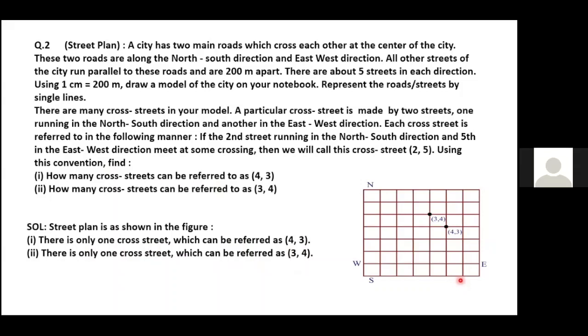Any doubt, children? No, ma'am. They are asking how many cross streets can be referred to as 4,3, and how many cross streets can be referred to as 3,4. We are getting only one cross street for 4,3 and 3,4.